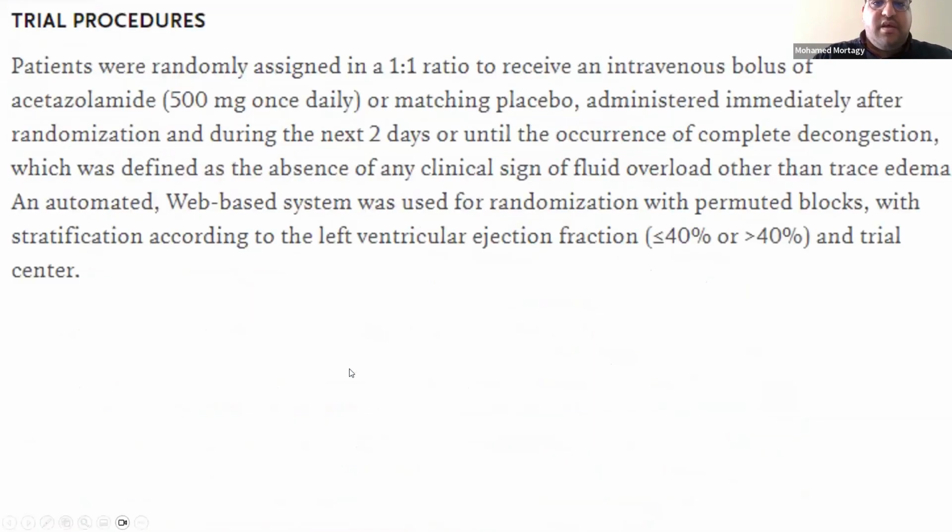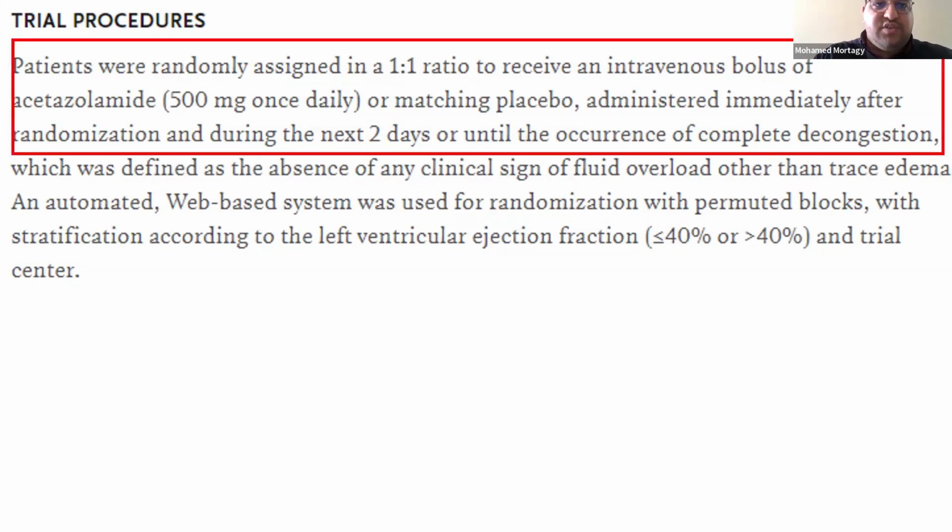And then you talk about the intervention. Do we have a clear intervention? Do we have a clear comparison? As you see here, they randomly assigned patients in a 1-to-1 ratio, meaning like 50-50, to receive acetazolamide IV or placebo. So you have a clear intervention and a clear comparison as well. We know now the P, I, and C, and we don't know the O yet.